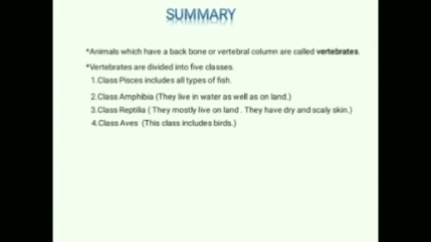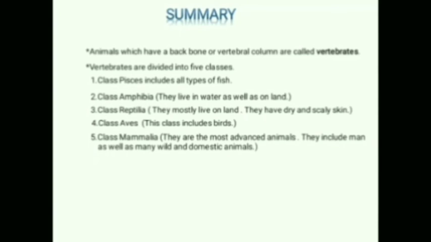The fourth one is class Aves. This class includes birds. Number 5 is class Mammalia. They are the most advanced animals. They include men as well as many wild and domestic animals. Have you got it? This is all about the classification of vertebrates.